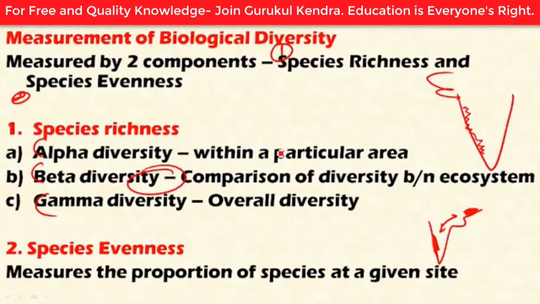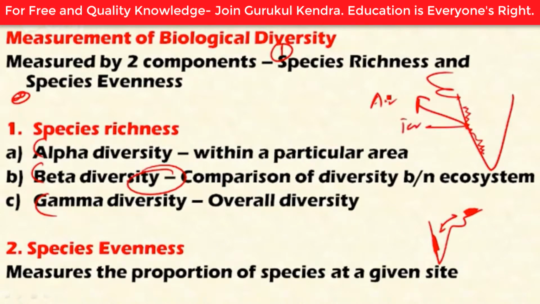And the third is gamma diversity. Gamma diversity is the measure of the overall diversity of different ecosystems within a region. Take for instance again the Western Ghats. In the Western Ghats there are different ecosystems, for example, aquatic ecosystem and terrestrial ecosystem.